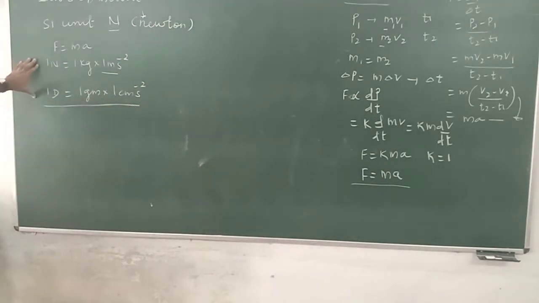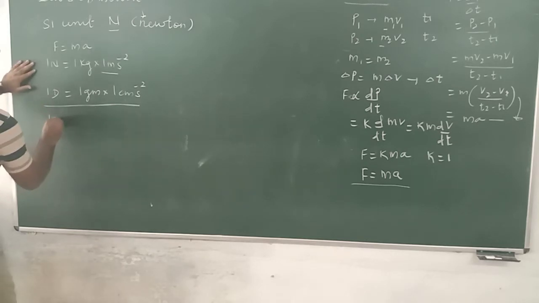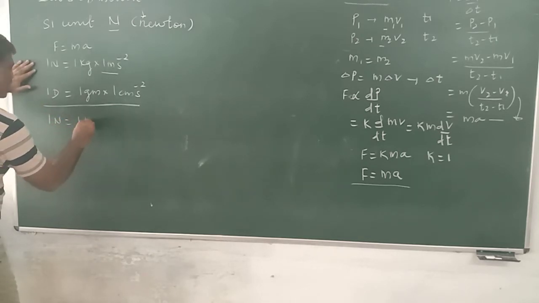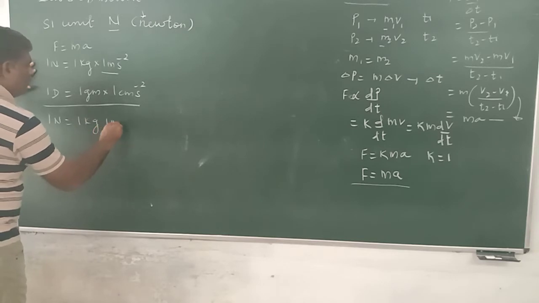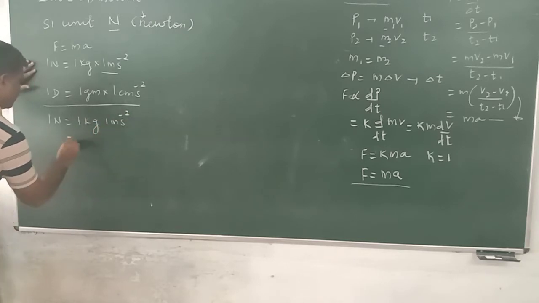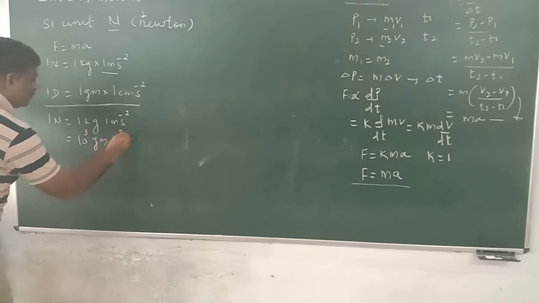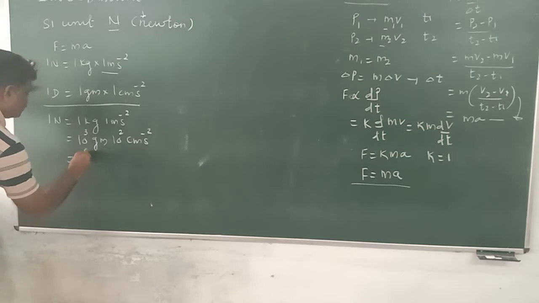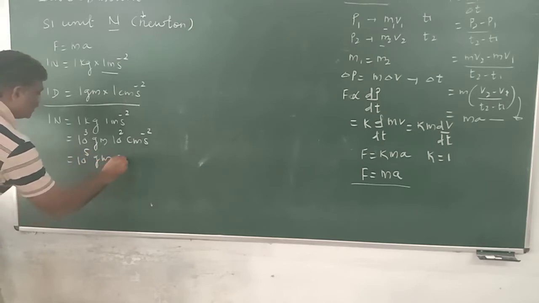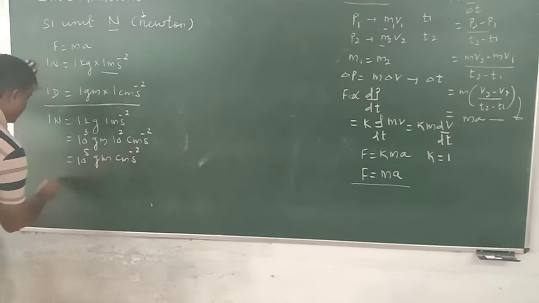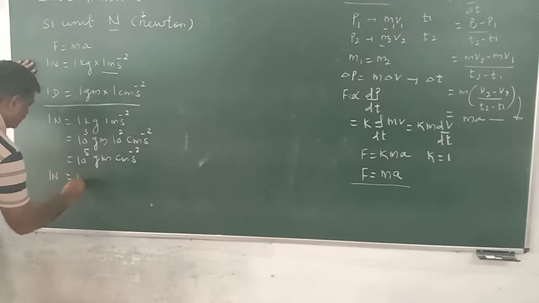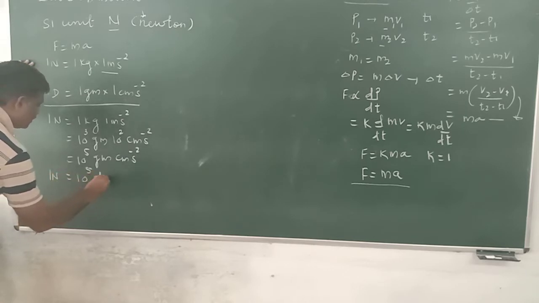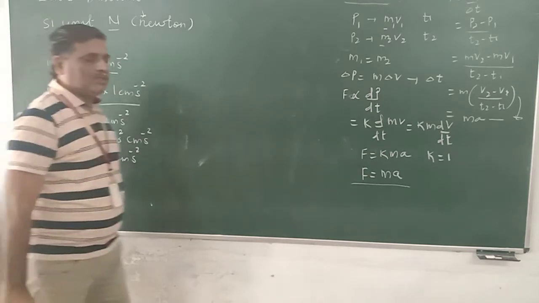Let us find the relation between them. 1 newton is 1 kg, 1 meter per second squared. This is 10 raised to power 3 gram, and this is 10 raised to power 2 centimeter. So it becomes 10 raised to power 5 gram centimeter per second squared. 1 newton is equal to 10 raised to power 5 dyne. This becomes the relation here.